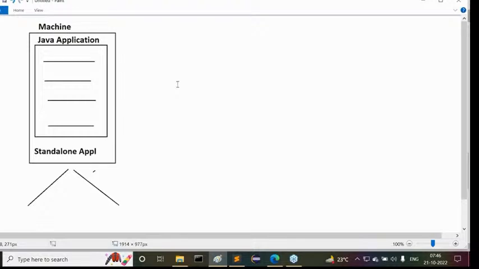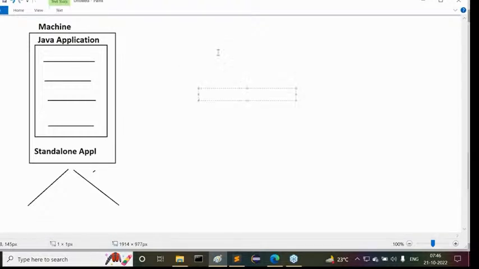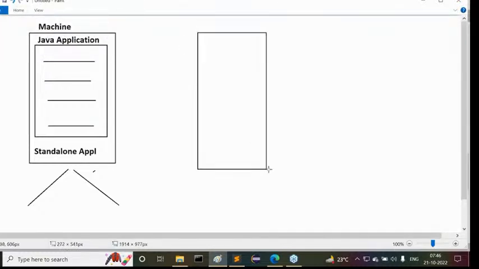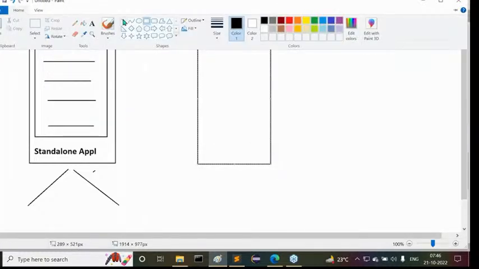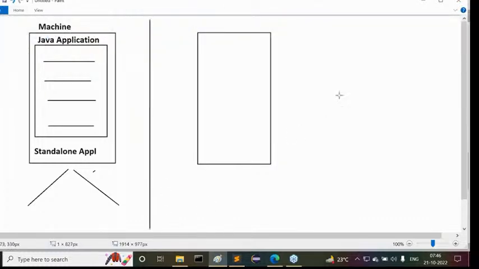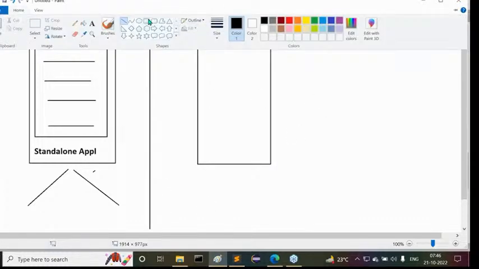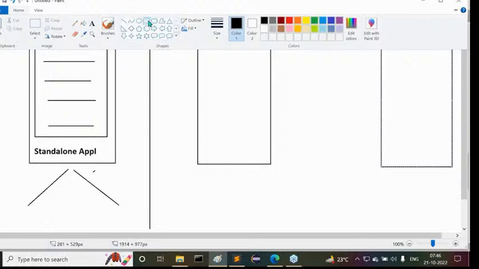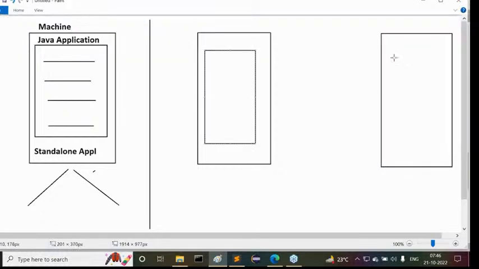That's okay, fine, guys. Now if you want to understand in a diagrammatic manner, try to understand this clearly. This is a client. Then this is a server. I'm calling these the server machine and the client machine. At the client machine there is a program, and at the server machine another program exists.